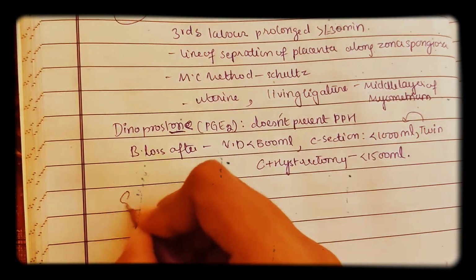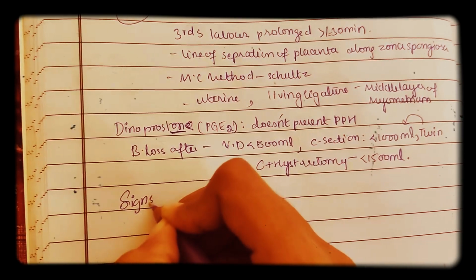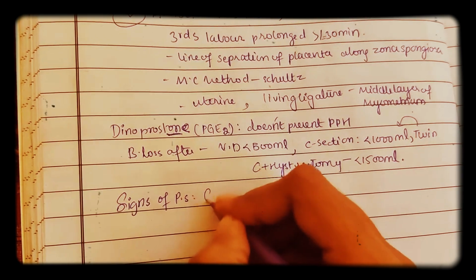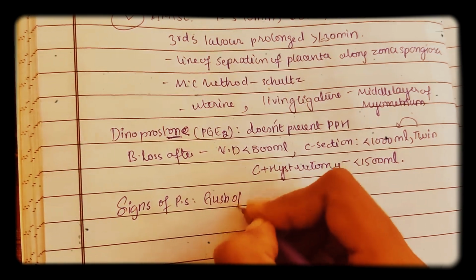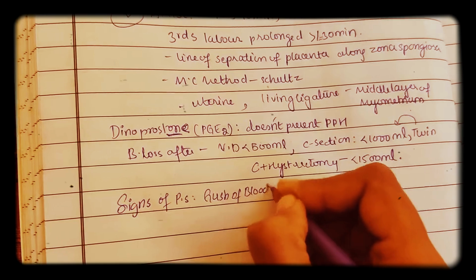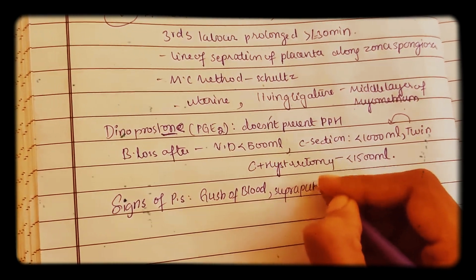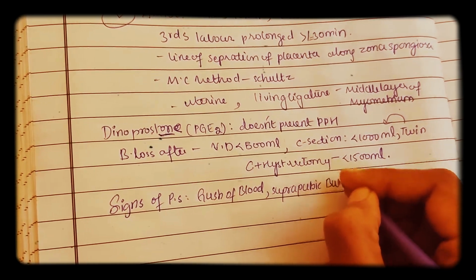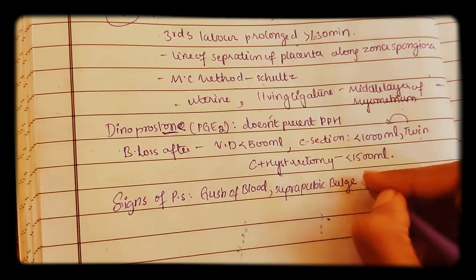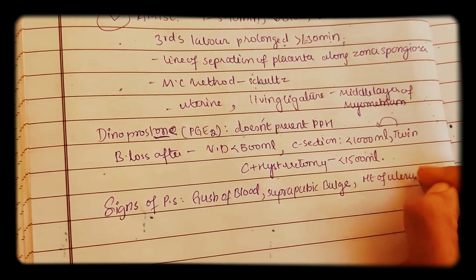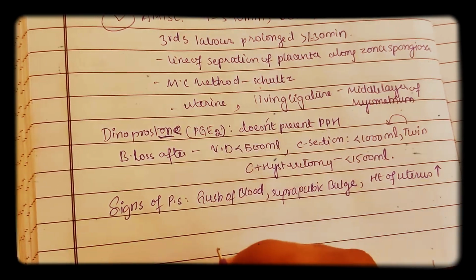Now coming to the signs of placental separation, that is gush of blood. If the gush of blood is there, it is a sign for placental separation. And if there is suprapubic bulge, that is also a sign of placental separation. And the height of uterus rises slightly.